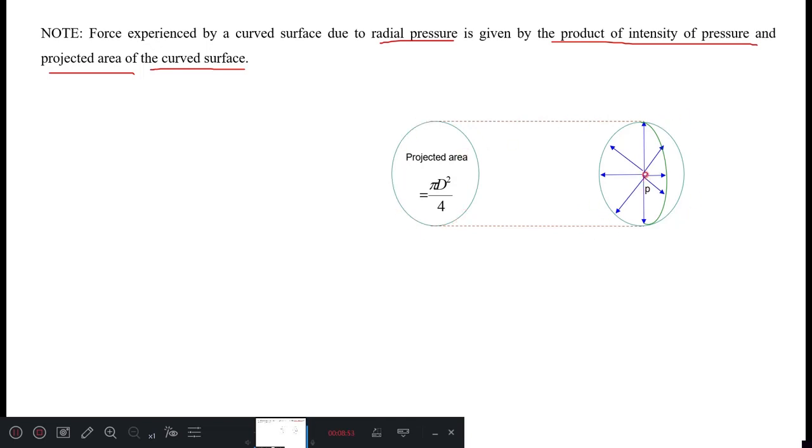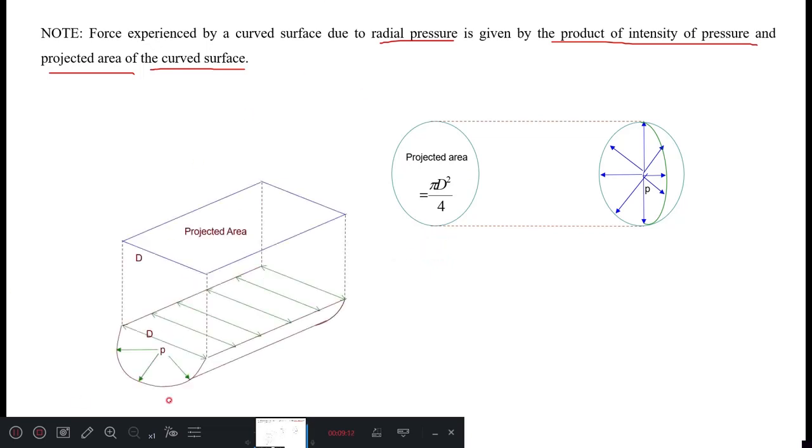Inside there is pressure, that is, pressure forces are acting, and you can calculate the radial pressure force on the curved surface, given by the product of intensity of pressure and the projected area of the curved surface.